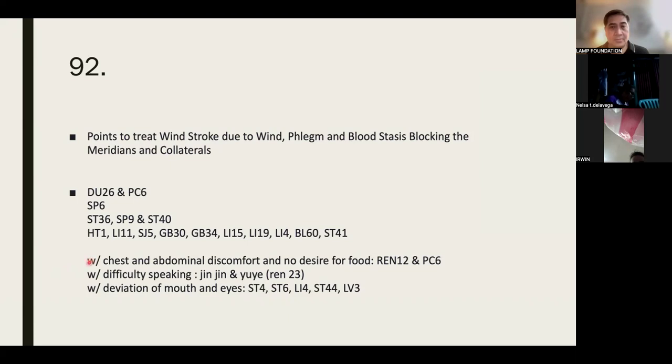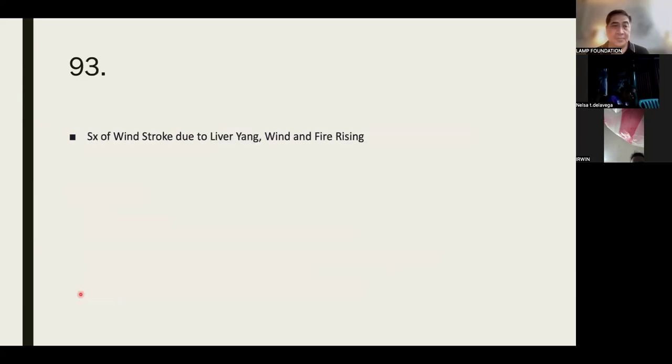REN 12 and PC 6 for difficulty speaking. REN 23 for deviation of mouth and eyes. It's stomach 4, stomach 6, LI 4, stomach 44, and liver 3.